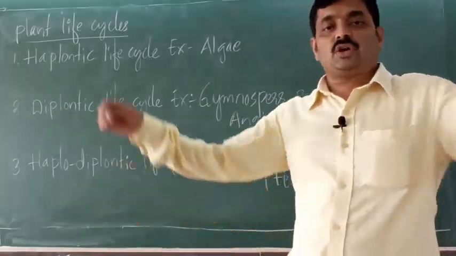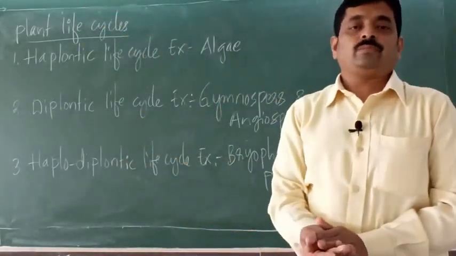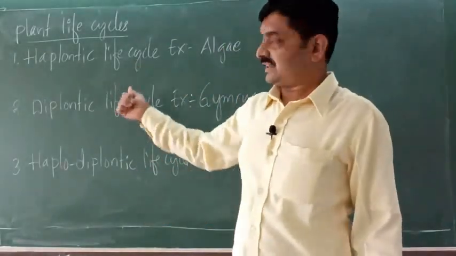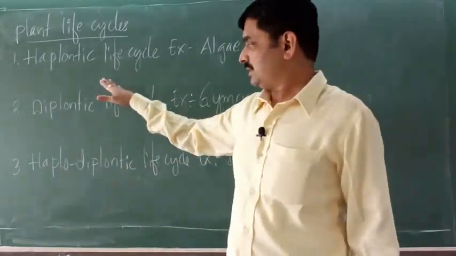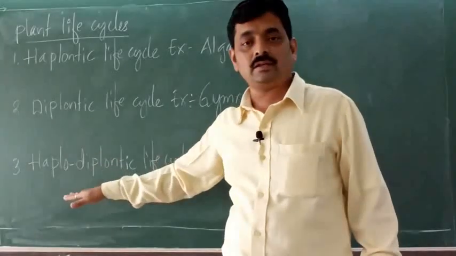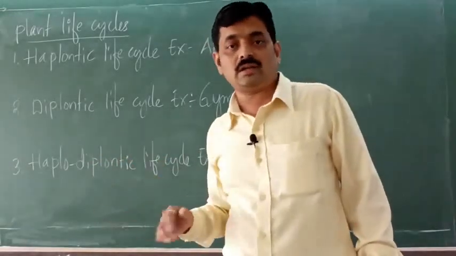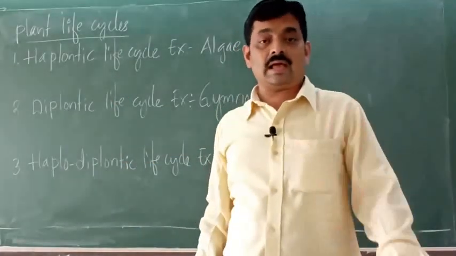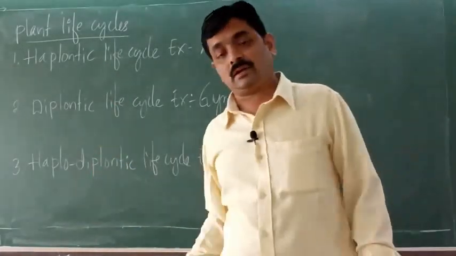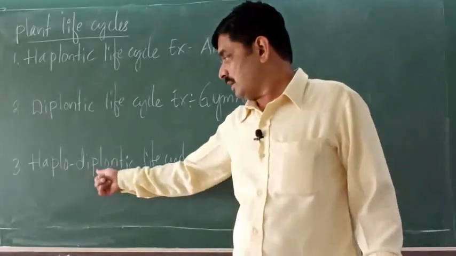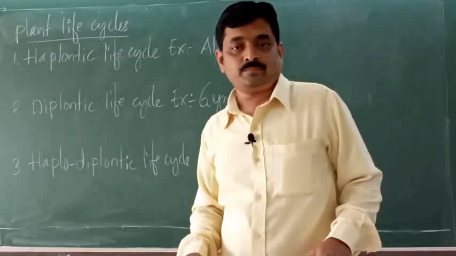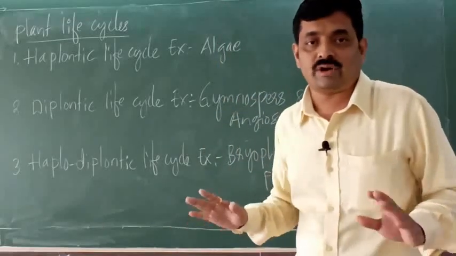So that is the summary of plant life cycles. Plant life cycles are of three types: haplontic, diplontic and haplodiplontic life cycles. Here haplontic indicates haploid, diplontic indicates diploid. Haplodiplontic means haplodiploid. Right?